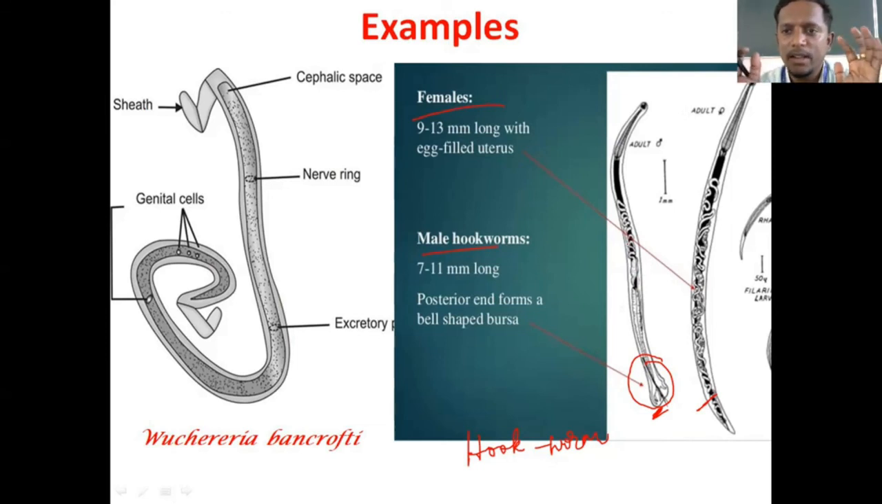So we are not going to study in detail these examples, just naming roundworm, filarial worm, hookworm, enough. Scientific name also we are not studying here. If at all it is required, we'll study in the lab. Done?